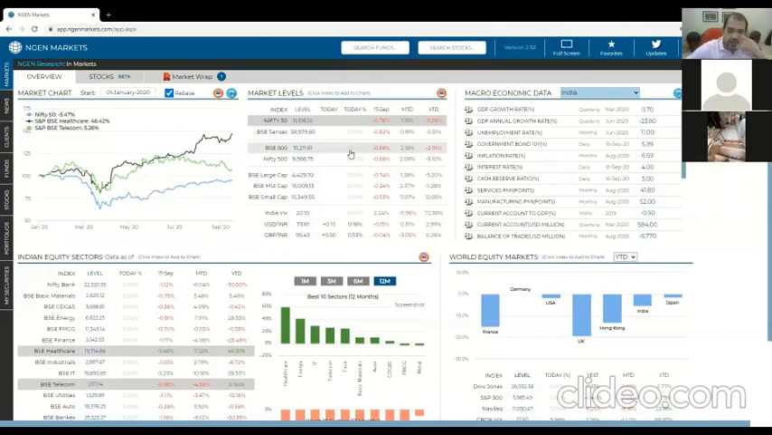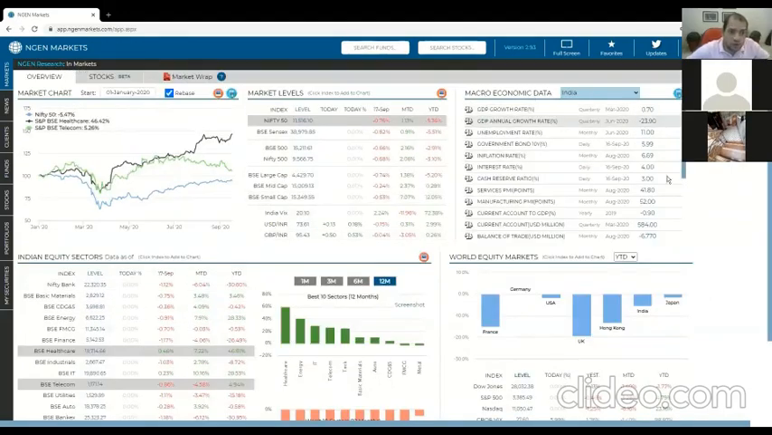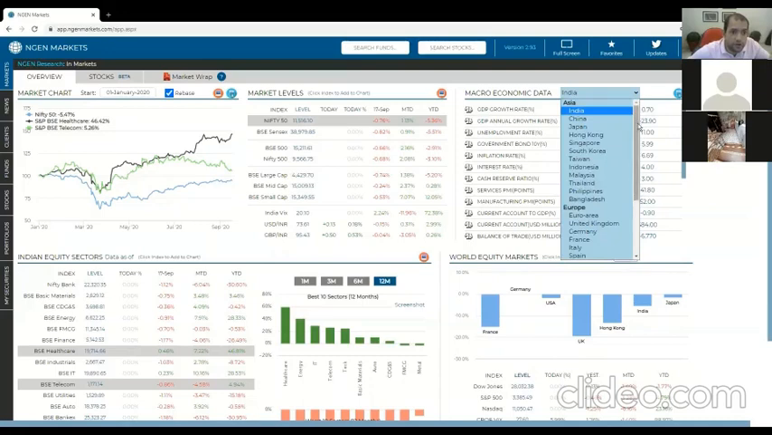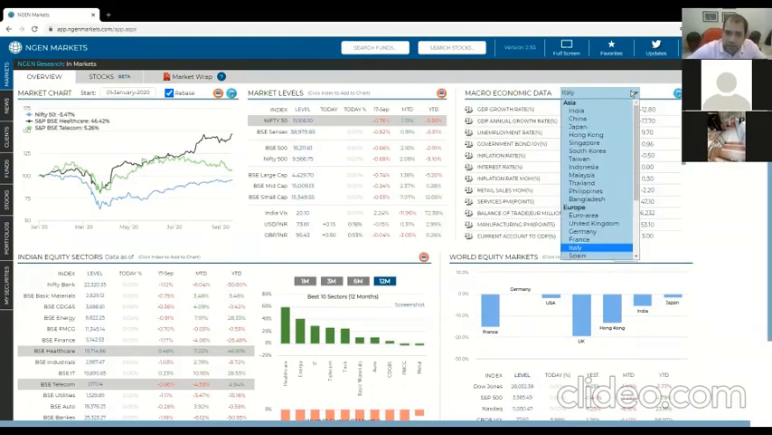There was a question on the chat asking if there's live data. Of course, yes, it shows live data. If this was during market hours, you would have been seeing the today column with points and percentage returns for not just these indices, but these indices as well. Also on the top right-hand side, you'll see macroeconomic data as well. You can actually see this not just for India, but also for other countries. As you see, we've got quite a decent list of the more important countries which we have data for.